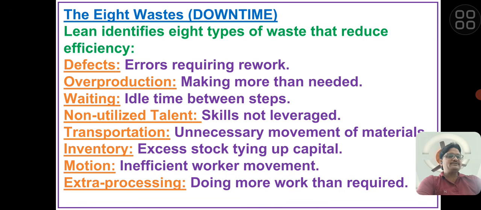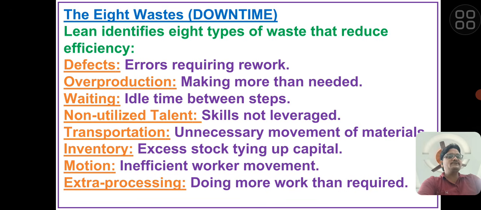Next is transportation, that is unnecessary movement of material. It means every time one poly bag or one box is sent to the customer, and after 2 hours we send again, that is a waste. Next is inventory, which means excess stock, tying up of capital. We need to maintain inventory, but we cannot make excess stock.